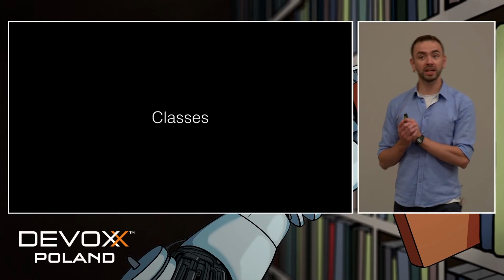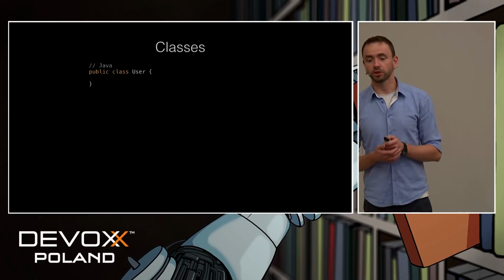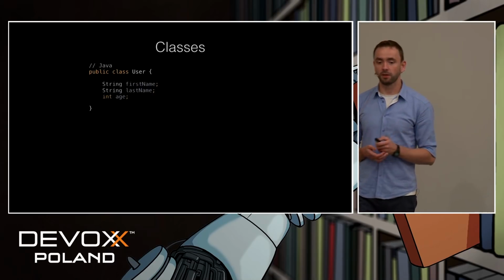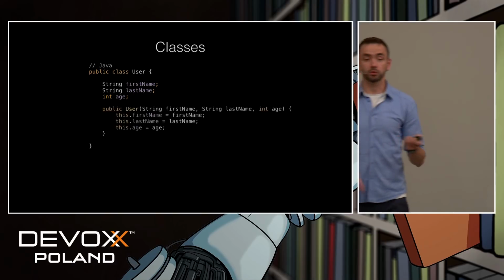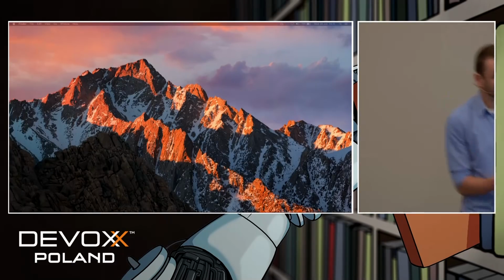Okay, let's talk about classes. A simple user class in Java with 3 fields, a constructor, and a crash.